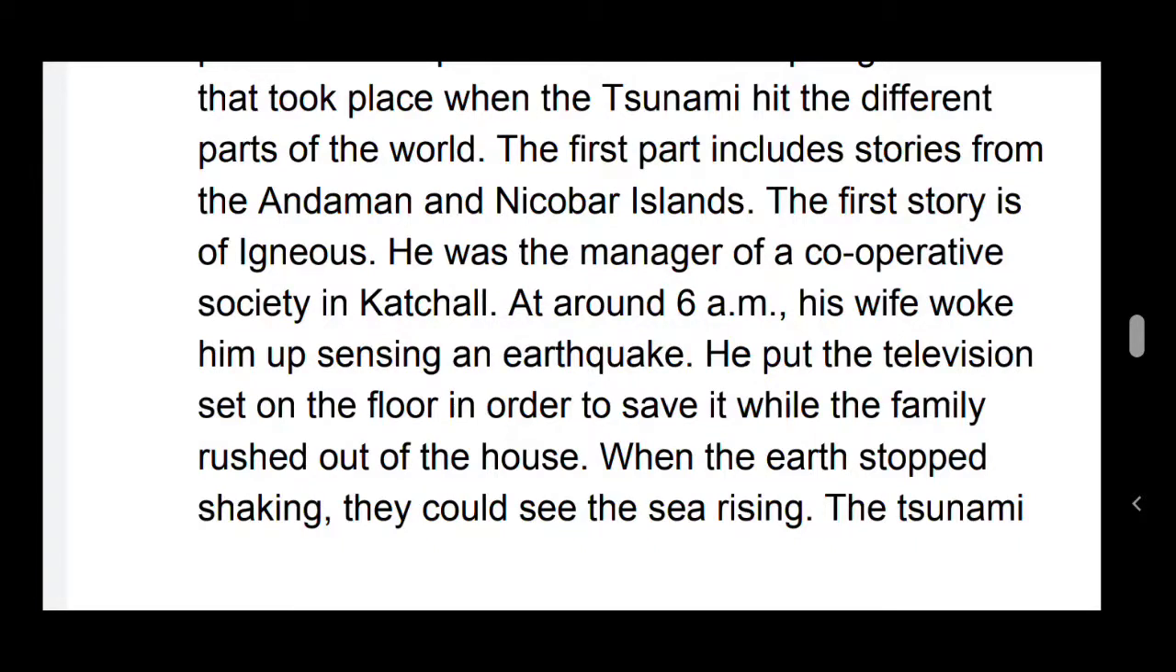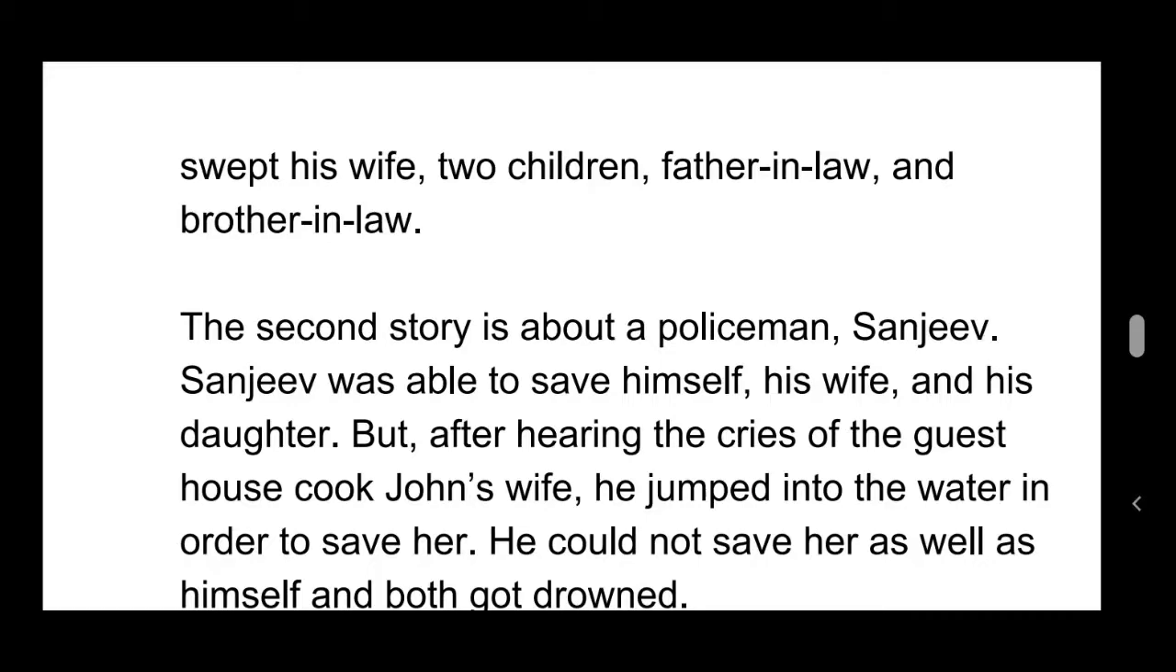So here in the first part, as I told you, it was about the Andaman and Nicobar Islands. The first character of the story is Ignatius. He was working as a manager in a cooperative society in Kachal. At around 6 a.m., his wife woke him up, sensing an earthquake. He put the television set on the floor in order to save it, while the family rushed out of the house. The earth stopped shaking and they could see the sea rising. The tsunami swept away his wife, 2 children, father-in-law and brother-in-law.